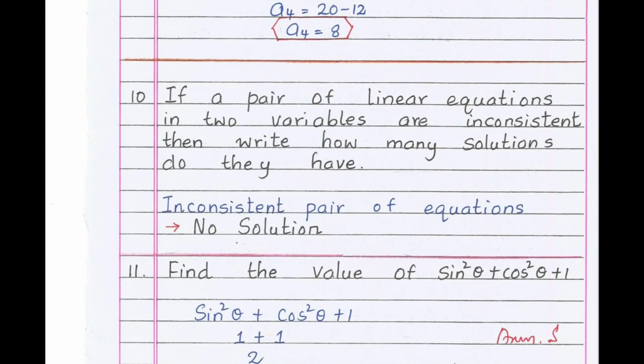Now moving to 9th question. If a pair of linear equations in 2 variables are inconsistent, then write how many solutions do you have. A pair of linear equations in 2 variables are inconsistent when the lines are parallel. When the lines are parallel, that means the answer is no solution. There are no solution for parallel line.